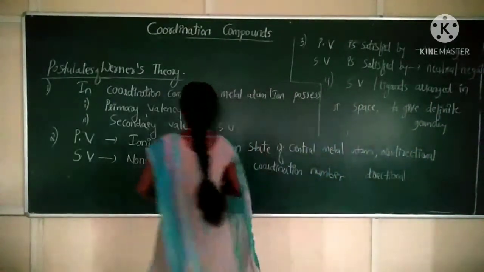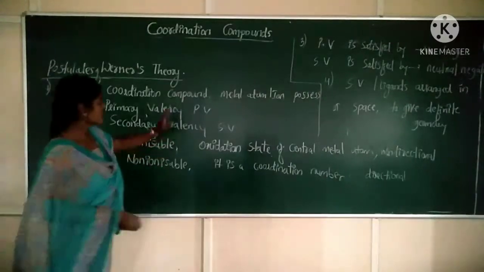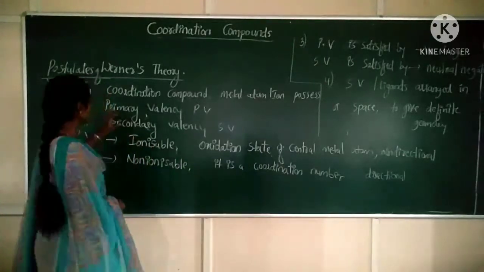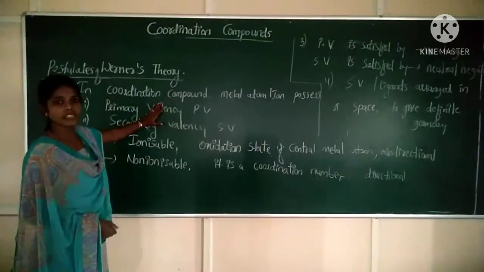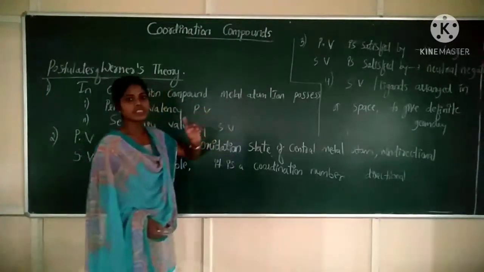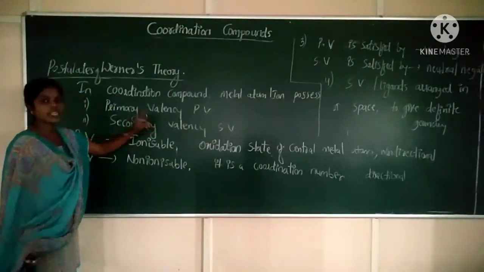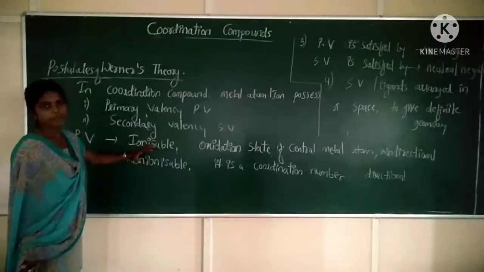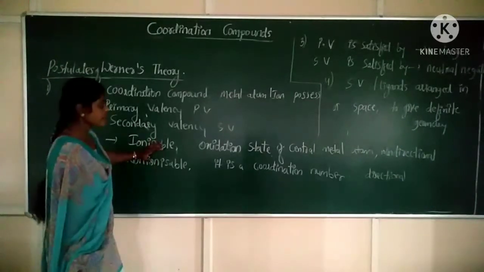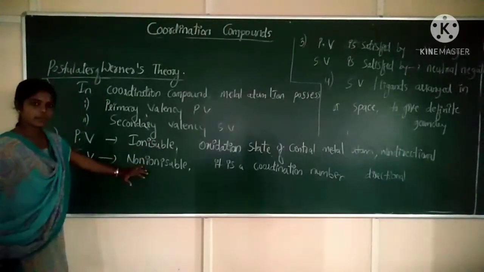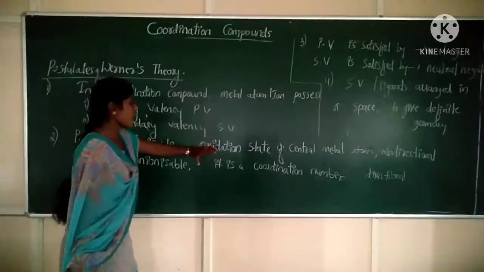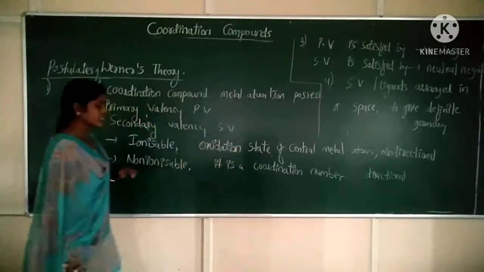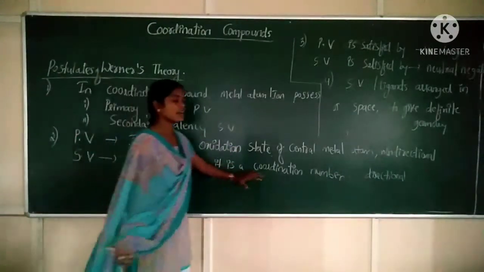You may expect a question from Werner's theory: write any three postulates of Werner's theory. The first postulate: in a coordination compound, the metal atom or ion possesses two types of valency, primary and secondary. Primary valency is ionizable and is the oxidation state of the central metal atom, whereas secondary valency is non-ionizable and is given by the coordination number.